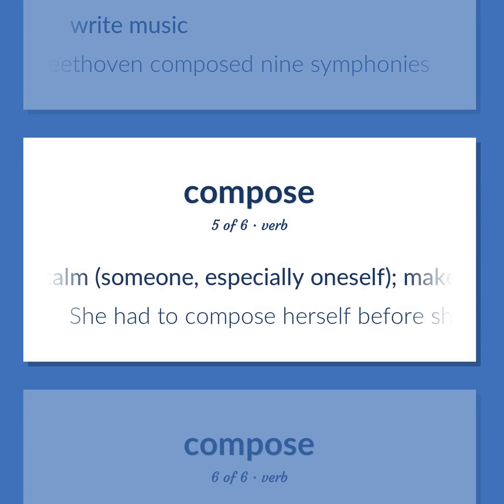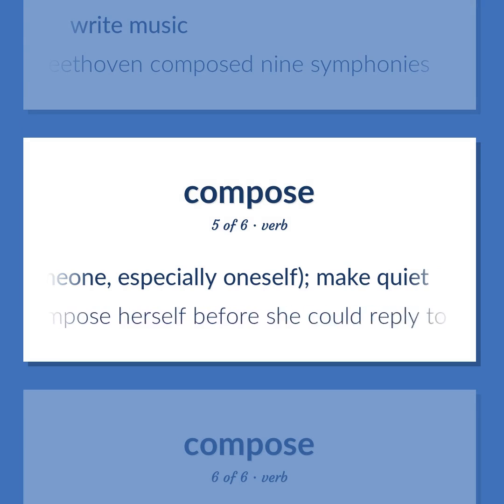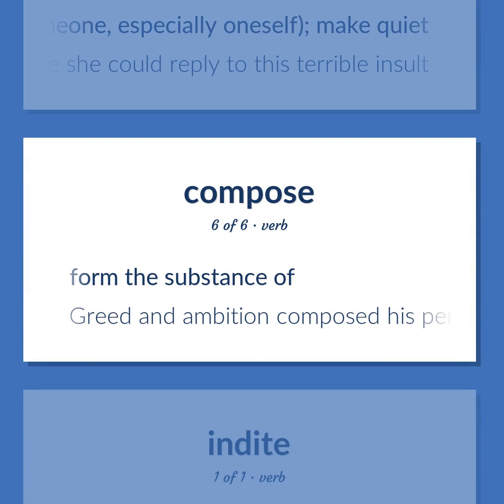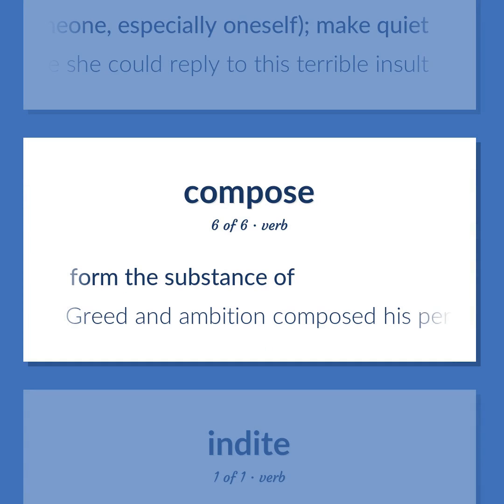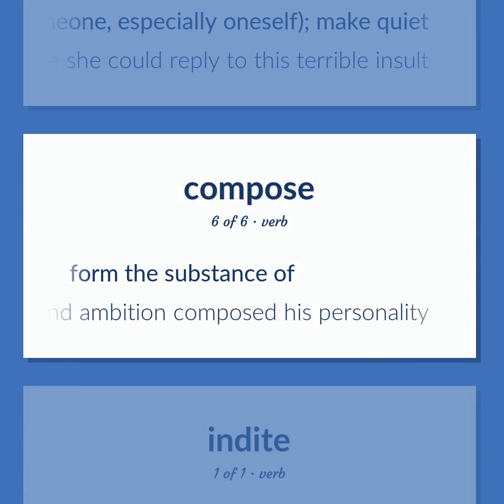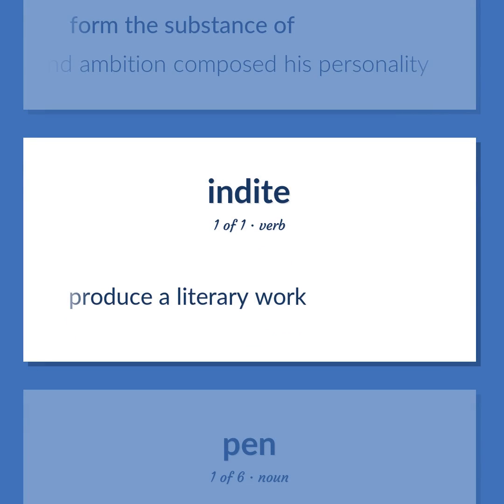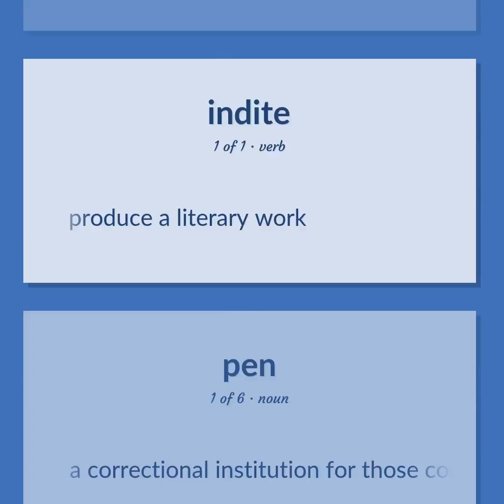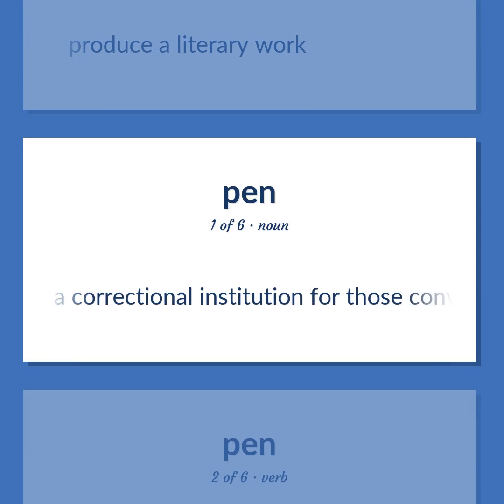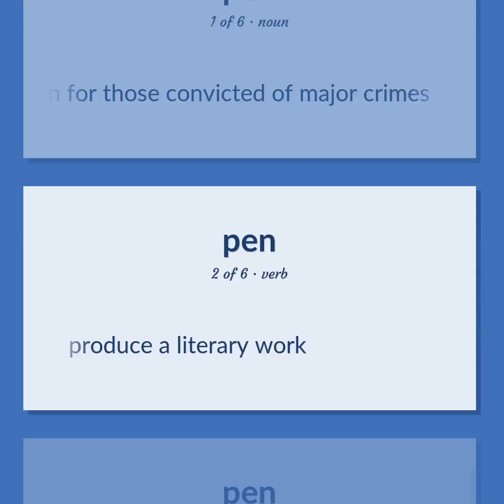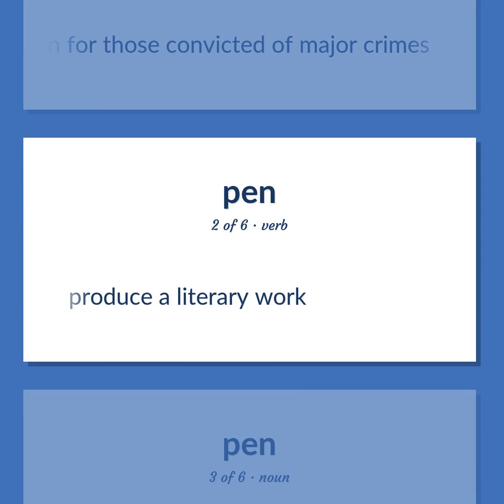Calm someone, especially oneself, make quiet. She had to compose herself before she could reply to this terrible insult. Form the substance of. Greed and ambition composed his personality. Produce a literary work. A correctional institution for those convicted of major crimes. Produce a literary work.